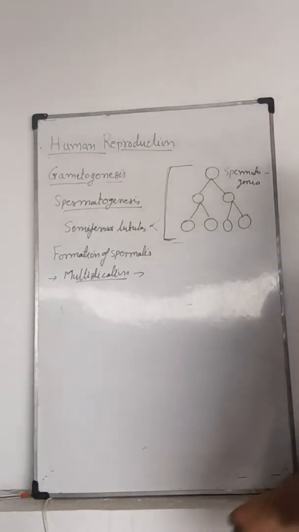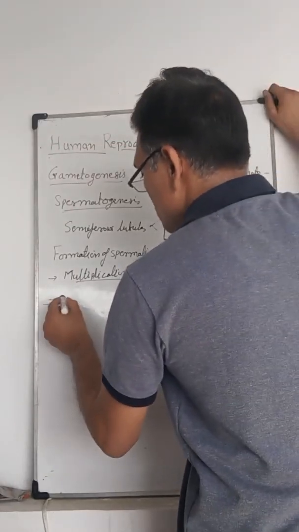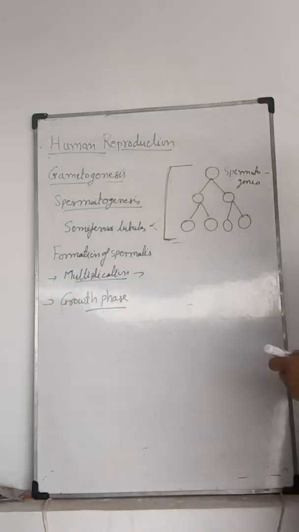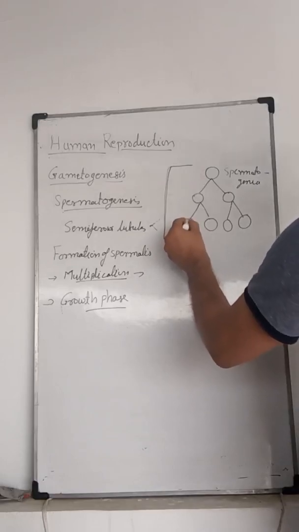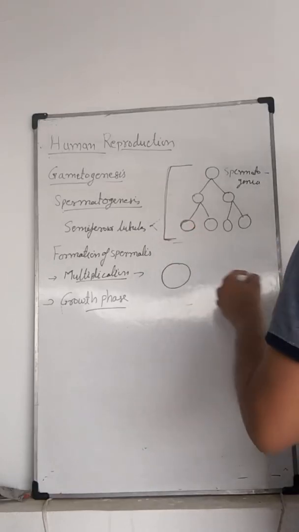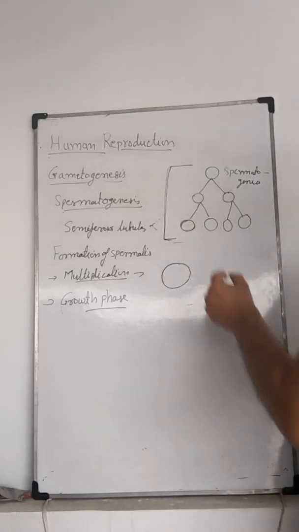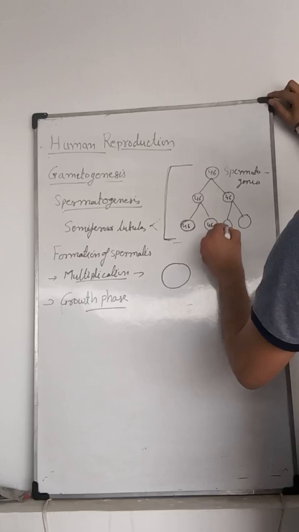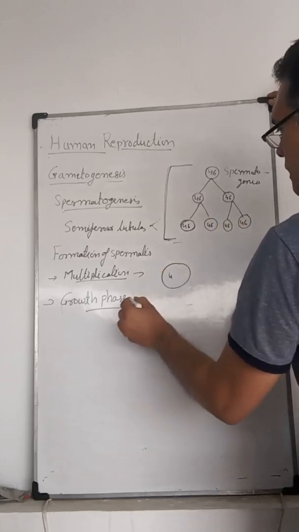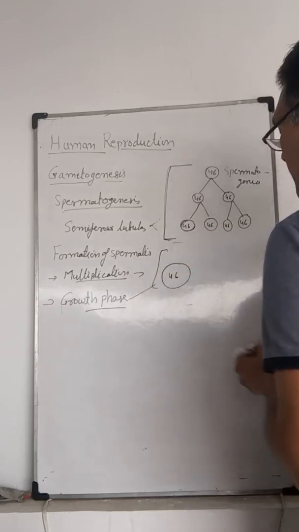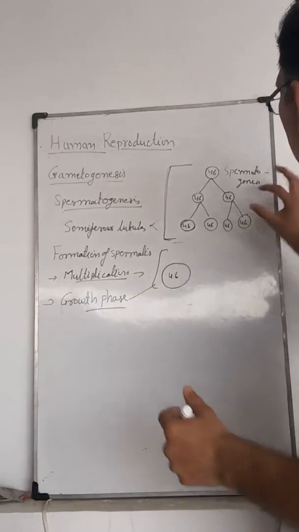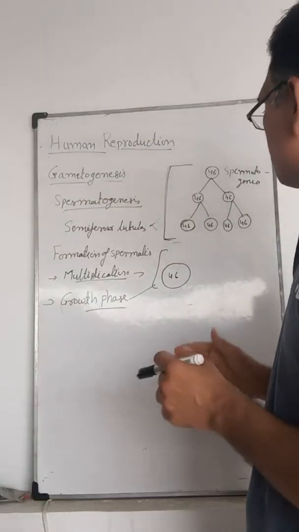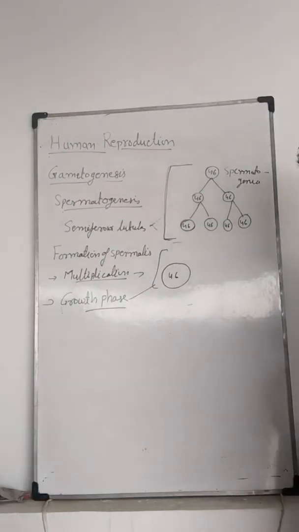The next process is the growth phase. During the growth phase, these spermatogonia enlarge to just double their size. All of these contain 46 chromosomes. The cell grows and replicates its DNA content, but the number of chromosomes does not increase or decrease. That is the growth phase.